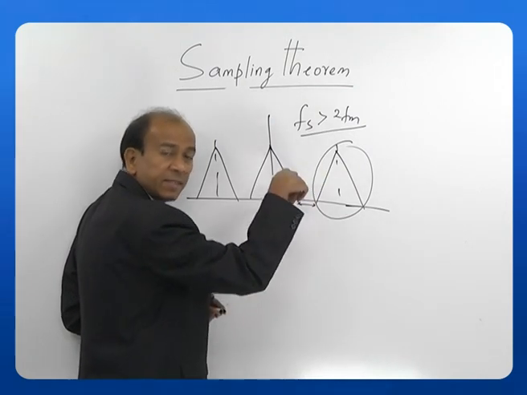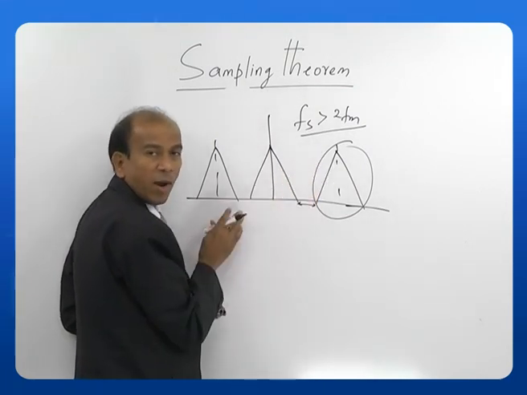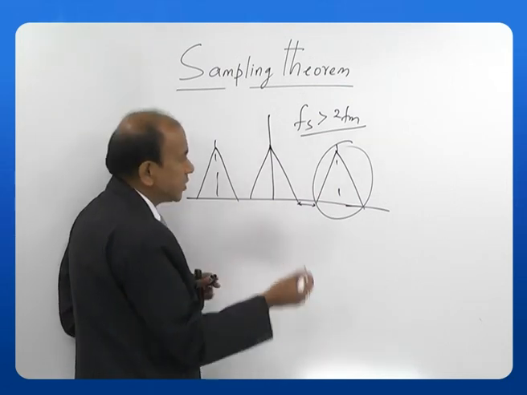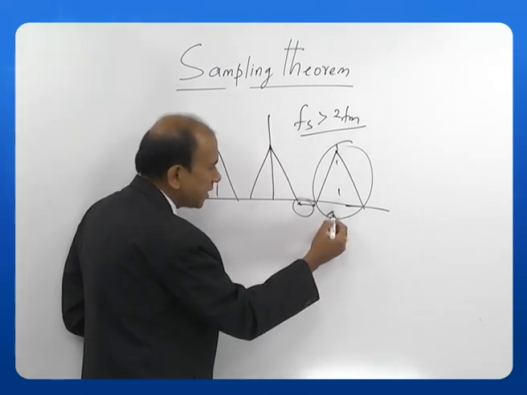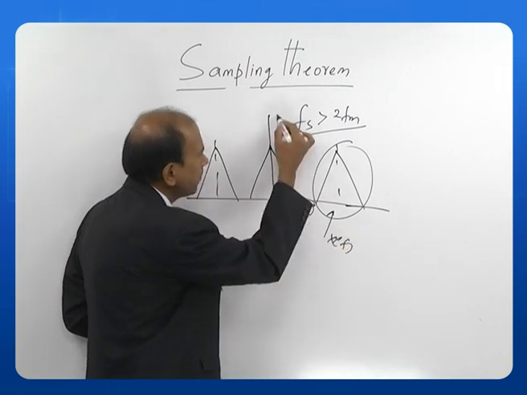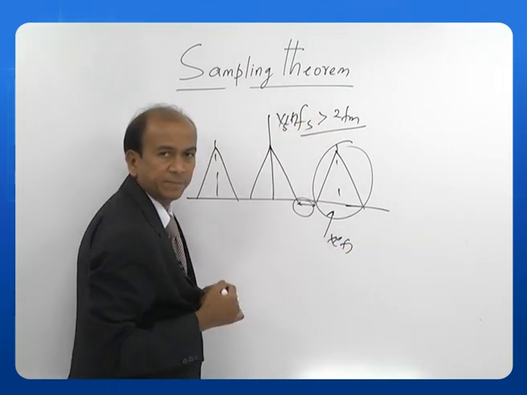And when fs is less than 2 fm, what happens? There will be overlapping, so we cannot distinguish between the two signals. So the guard band existence helps us in retrieving x of f from xs of f. Let's see the third point.